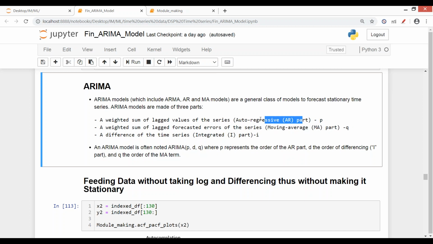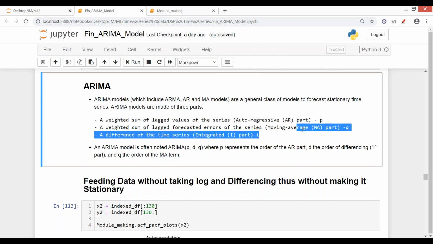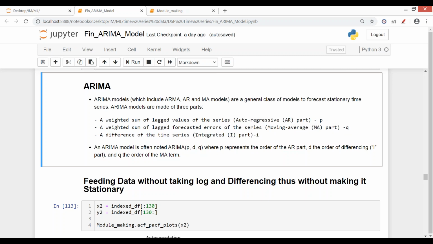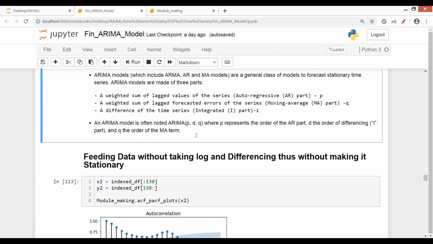In autoregression, linear regression is done in the backend, intercept and slope are calculated, and using those along with the value of X, a new value is predicted for the next day in the future. So these are the 3 components of ARIMA: AR, moving average is MA, and integrated is the number of differences we need to do so that the time series is stationary.